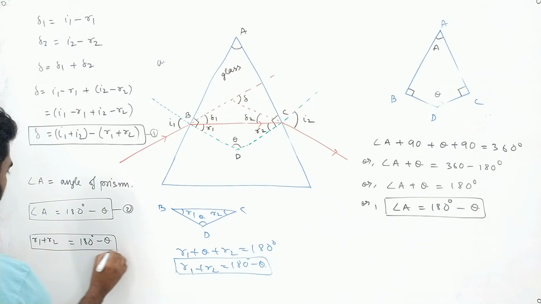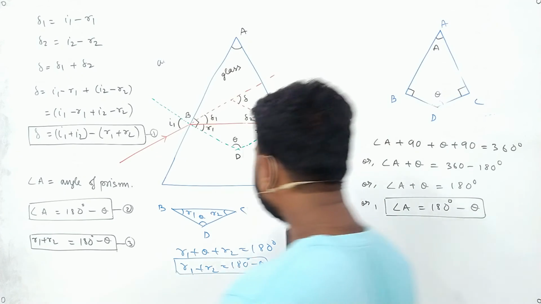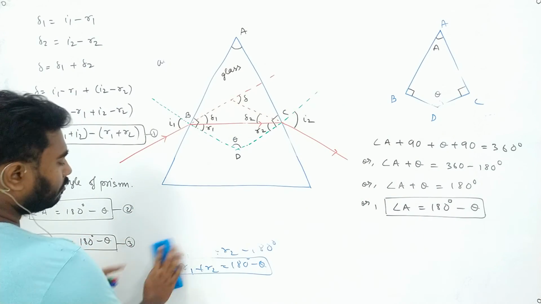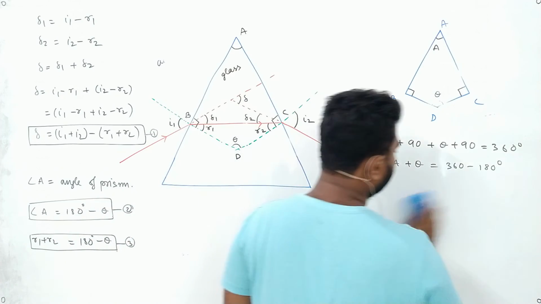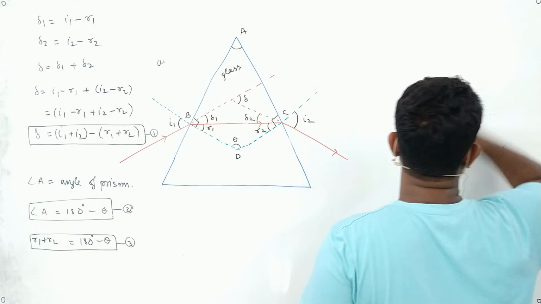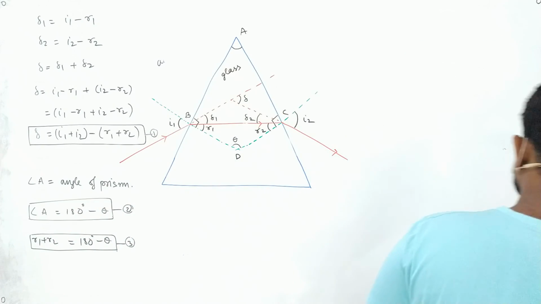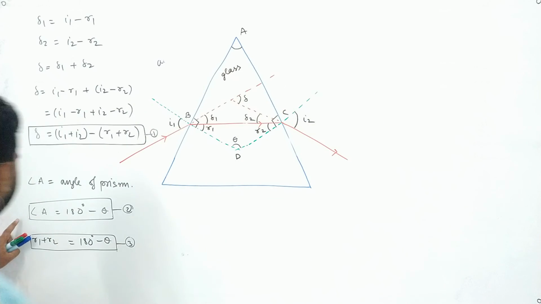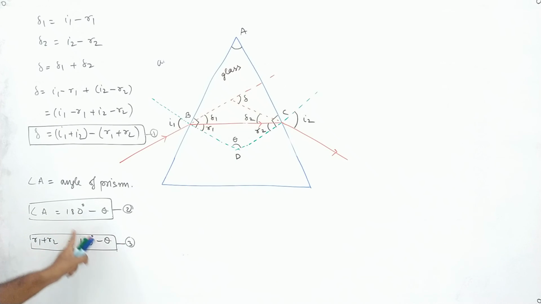See, we will find an interesting thing: box 2 and box 3 are both equal to 180 degrees minus theta. Then can we say that the left hand sides of box 2 and box 3 are the same, as the right hand sides are both 180 minus theta?